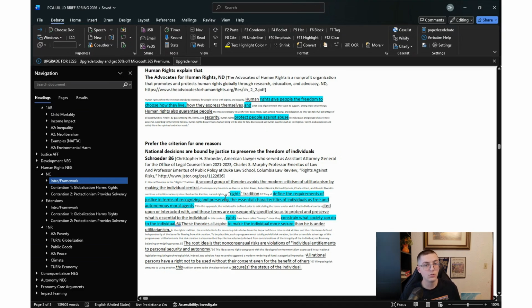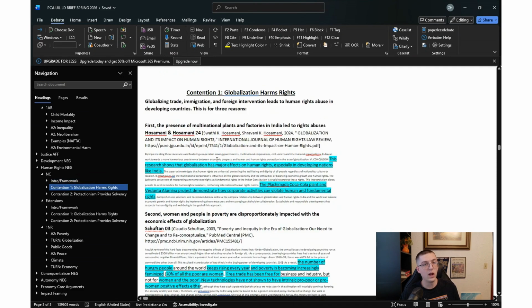So that gets us into the contention itself as to why globalization is bad, developing nations, and protectionism is a better method for development, right? So we look first at globalization harming human rights. There are a couple of subpoints here that we're going to focus on, specifically corporate abuse, poverty, and brain drain. So let's start with corporate encroachment.